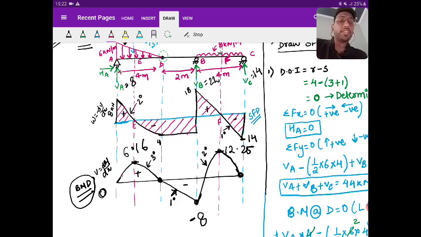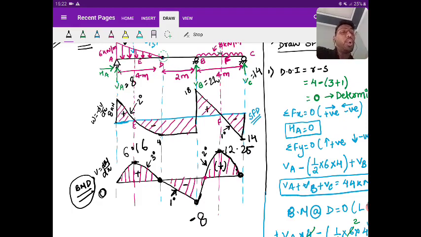So if I plot the area, positive, negative, again positive, right? So this is your bending moment diagram. Any doubt, please ask. Okay, can anyone tell me how many points of contraflexure are there?